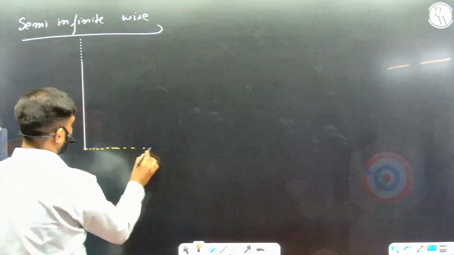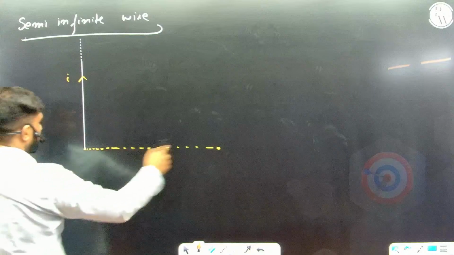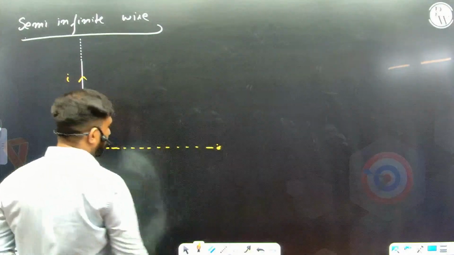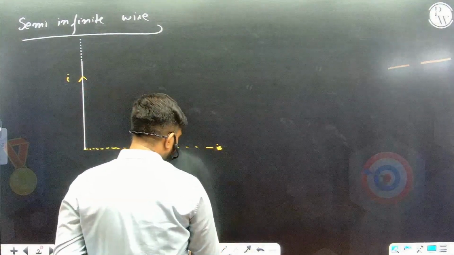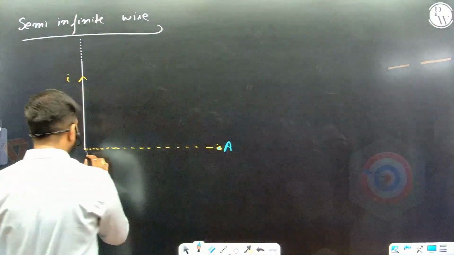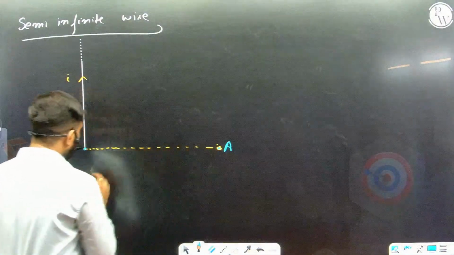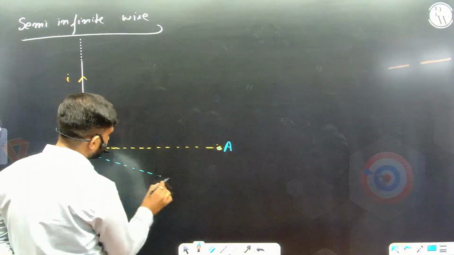Now look at the trick. They can modify the situation. They can tell you carries current I. My point is not here. Okay? If my point was here, I can easily find the magnetic field. It will be mu naught I by 4 pi d. So I'll put 2 points here. Point A directly aligned with the end point, and point B which is little bit below.